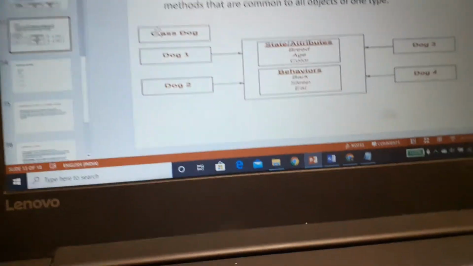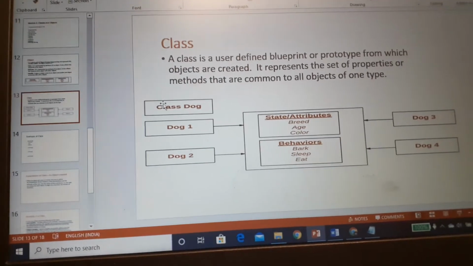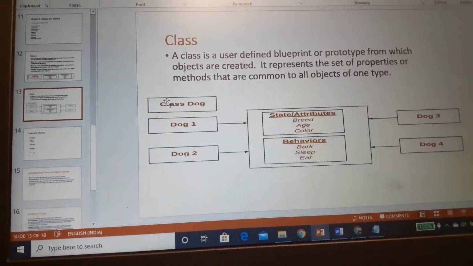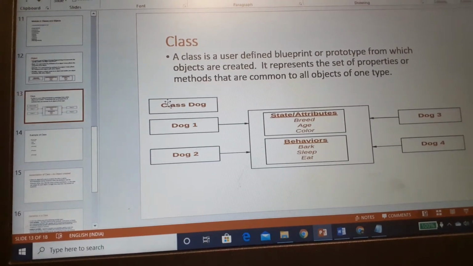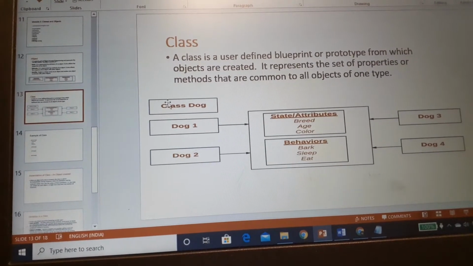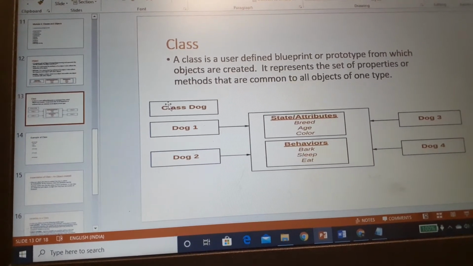Now come to class. What is class? A class is a user-defined blueprint or prototype from which objects are created. Let's consider us, human beings. We have a gene. From our parents' gene, we inherited all the properties.